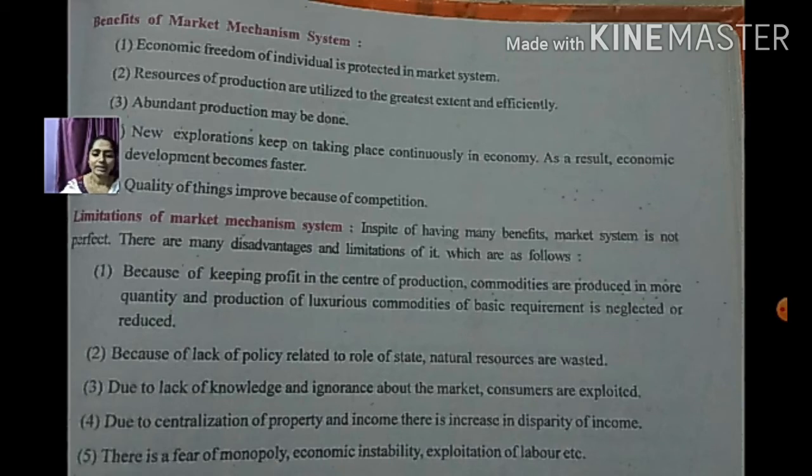The government never interferes in any of these matters, so producers waste invaluable natural resources during production. Consumers are totally ignored about the market condition and hence they get exploited. Due to centralization of property and income, there is an increase in disparity of income. There is a fear of monopoly, economic instability, exploitation of labor, etc.